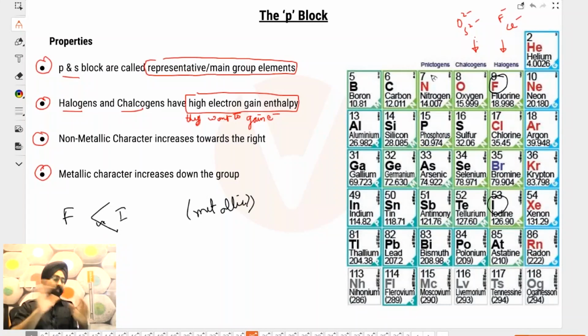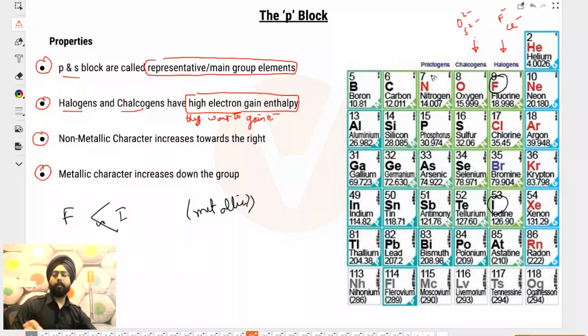Iodine in absolute terms is a non-metal, but compared to fluorine, it is more metallic. So metallicity and non-metallicity are relative phenomena.